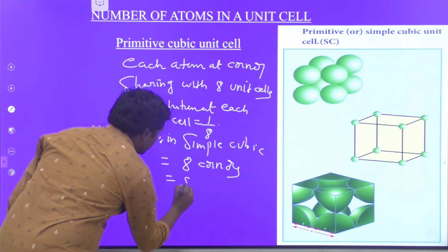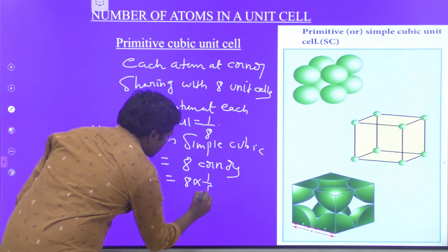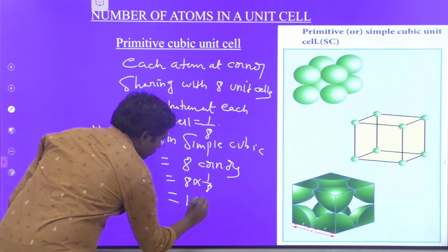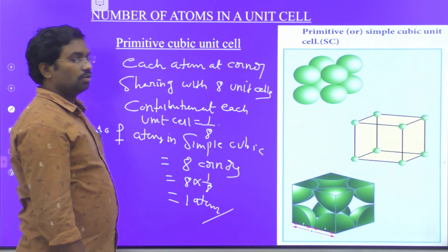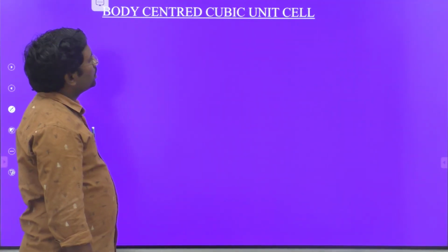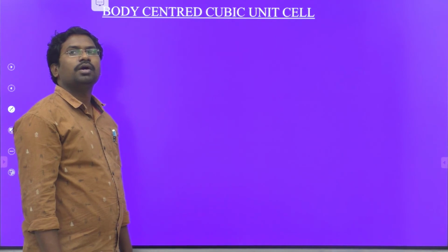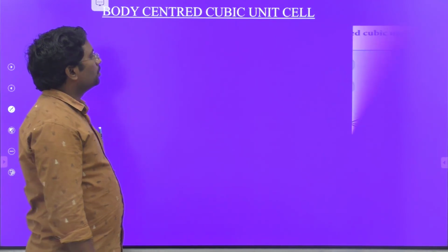Therefore, 8 into the contribution of an atom at a corner position, 1/8, so this is equal to 1 atom. This is equal to 1 atom. Next, the body centered cubic unit cell. Total number of atoms in a body centered cubic unit cell.